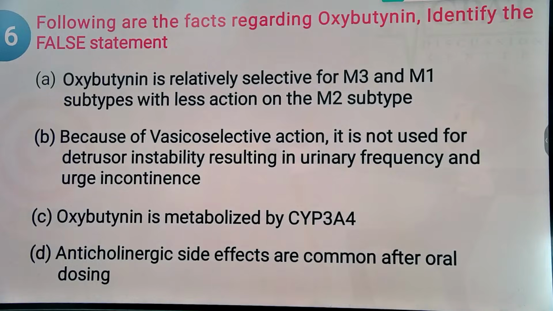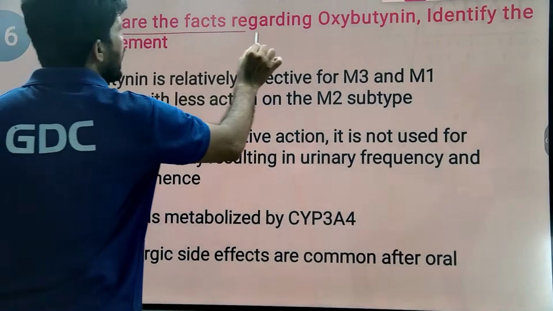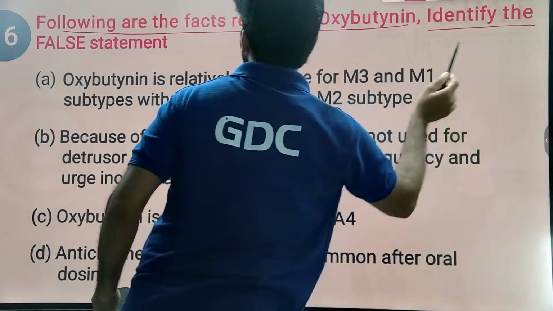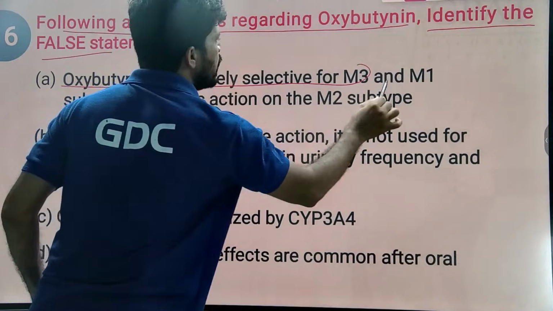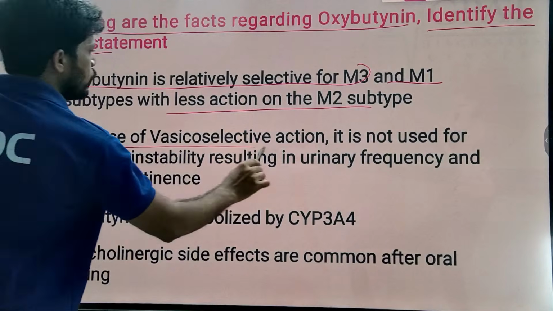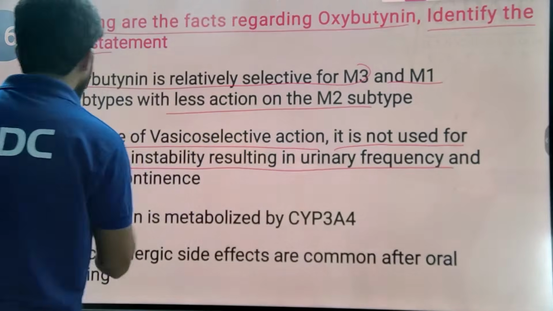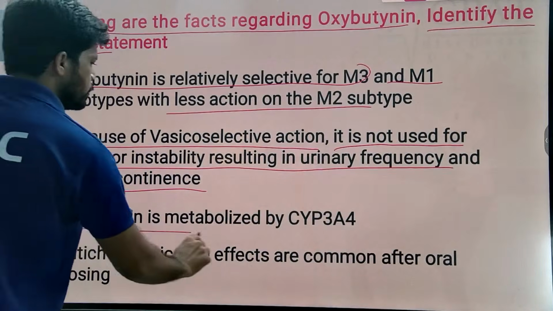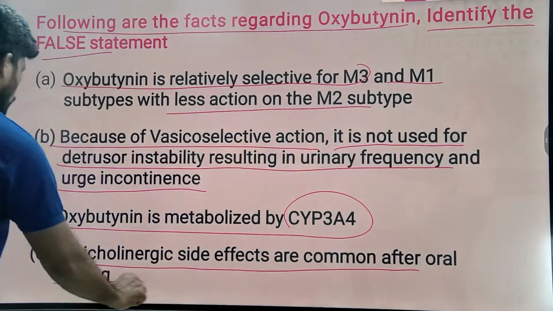Next. So next they gave the information regarding oxybutynin. Following are the facts regarding oxybutynin. Identify the false statement. Oxybutynin is relatively selective for M3 as well as M1 with less action on the M2 subtype. Because of vesicoselective action, it is not used for detrusor instability resulting in urinary frequency and urge incontinence. Oxybutynin is metabolized by CYP3A4. Anticholinergic side effects are common after oral dosing.